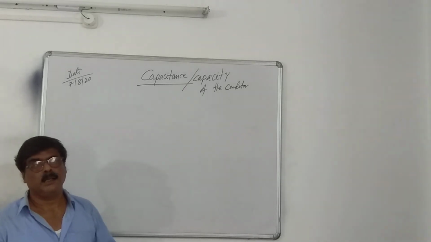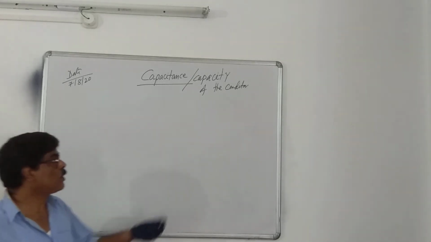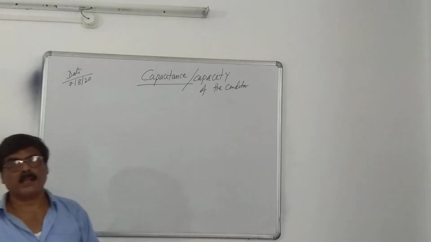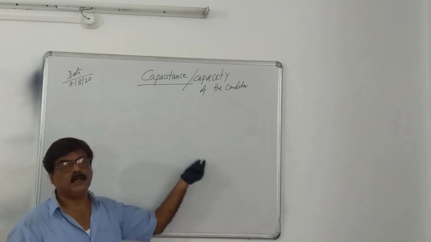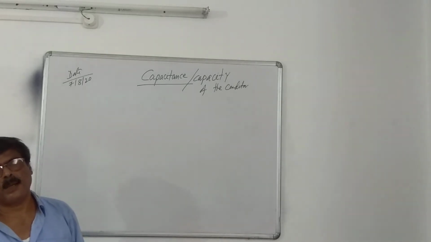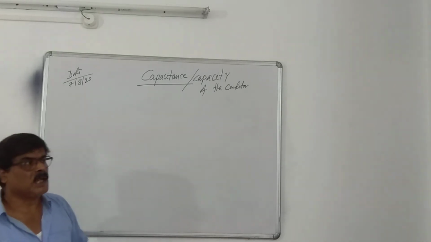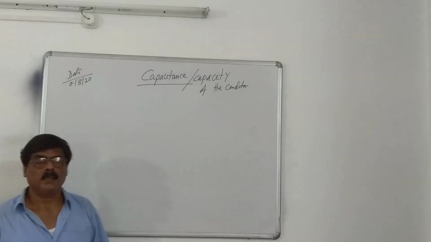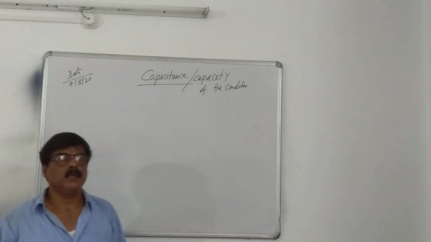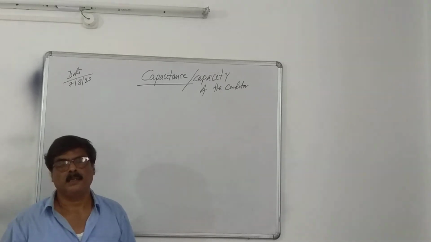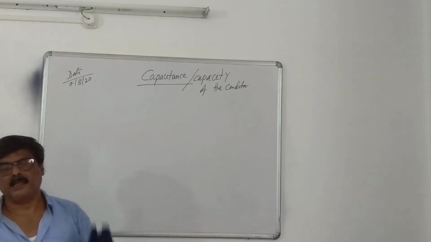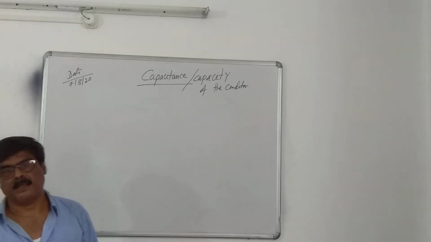It depends on the nature of the surrounding medium where the conductors are placed. It also depends on whether any other conductor is near the conductor, then its capacitance is also affected.